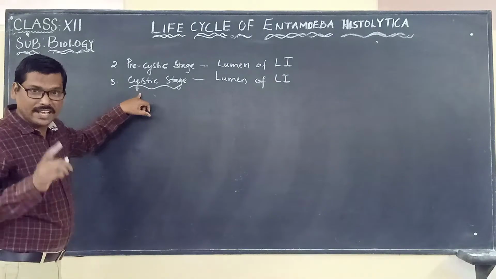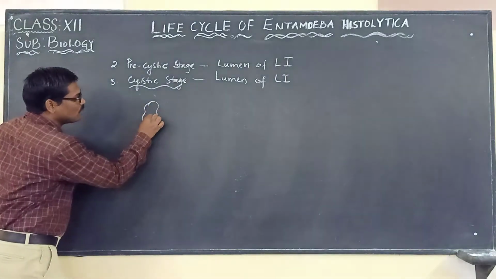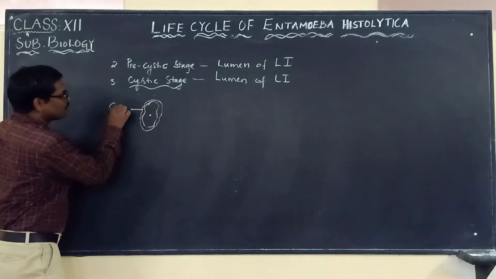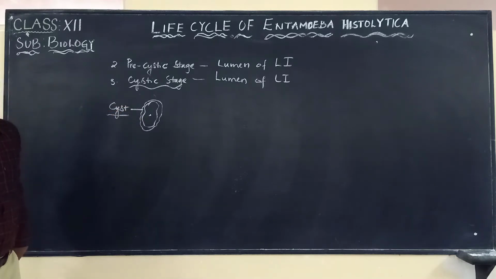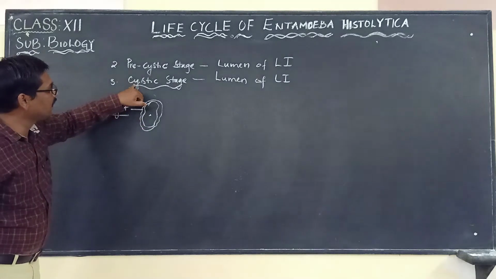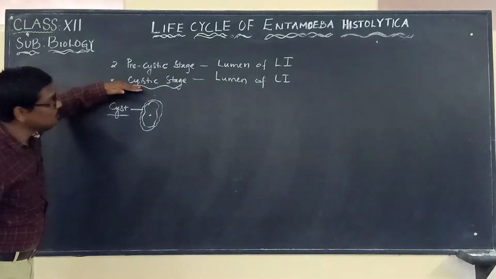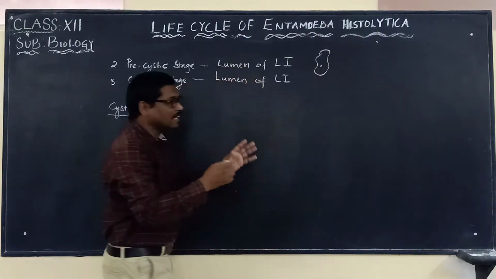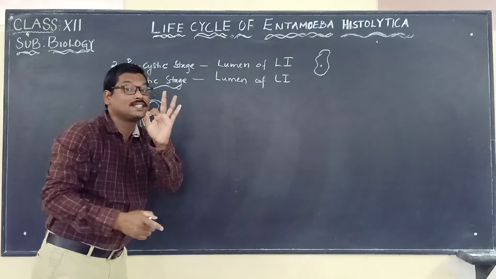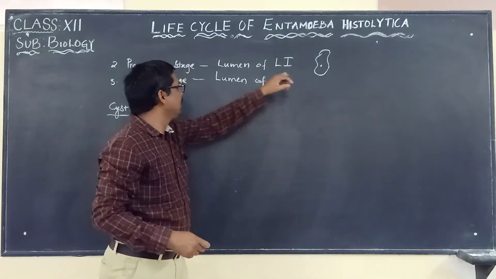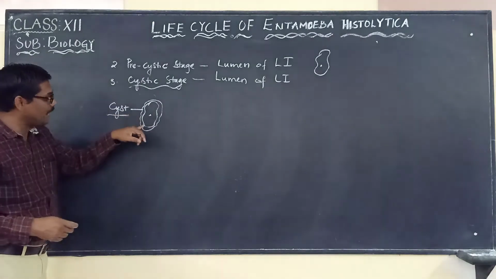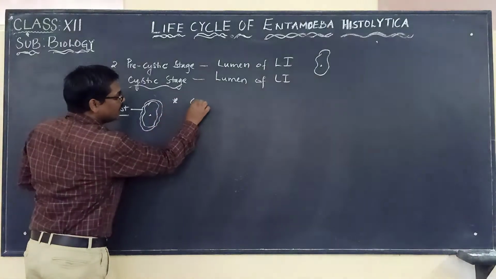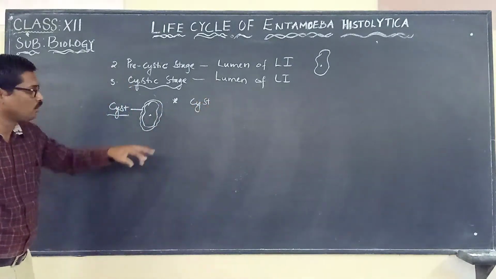In the cystic stage, please remember the Entamoeba histolytica is enclosed or covered by the cyst. That's why we call it the cystic stage. But just prior to the cystic stage, in the pre-cystic stage, it is not covered or enclosed by a cyst. So this is the difference. Now carefully observe. The first point is that it is enclosed by a cyst.